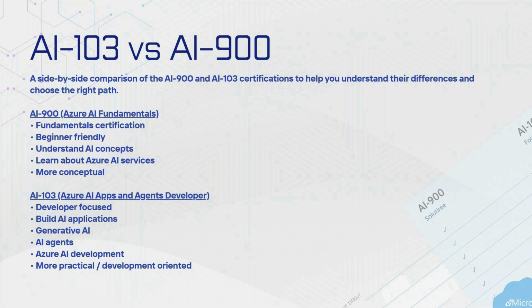But the AI 900 certificate anyone can take. If a person does not have any idea of AI, they can take that certification and gain some knowledge. So basically AI 900 is based on knowledge, but AI 103 is for developers who want to build AI applications.